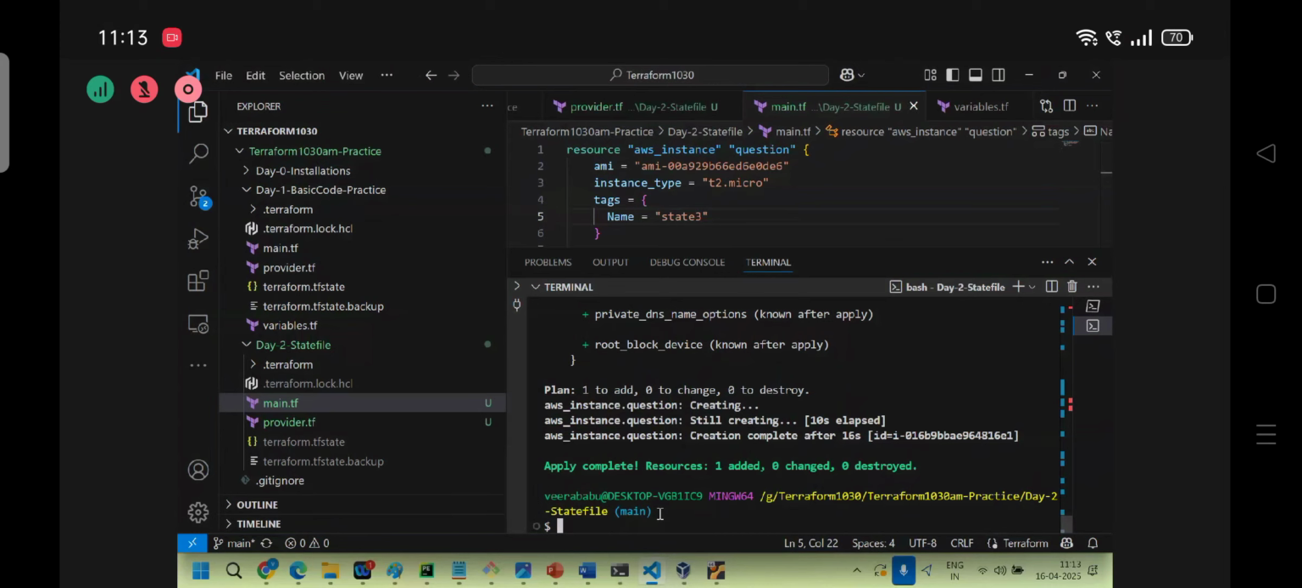Now the instance is there, right? One instance is decoupled, right? That instance can also be taken under Terraform control again. There is a concept called Terraform import. We'll discuss it later, not now. Okay? Discuss later.